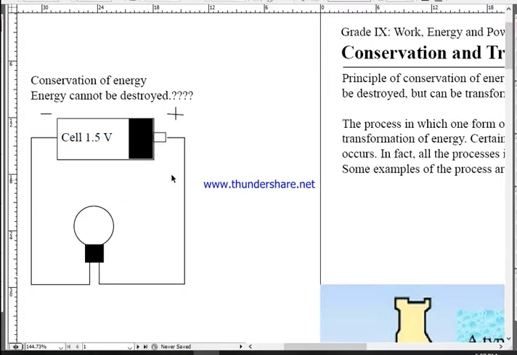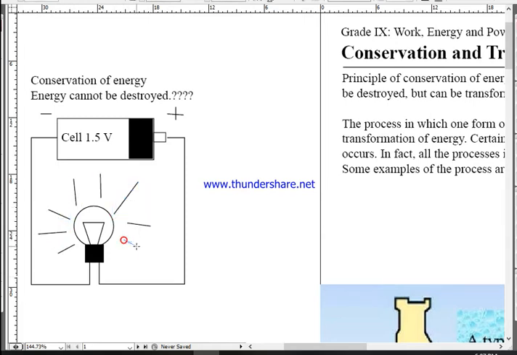The chemical energy present in the battery, yes, the battery contains chemical energy. That chemical energy is first being converted into electrical energy, and then it is being converted into kinetic energy. Okay, not kinetic energy, I'm sorry, it is being converted into light energy. Are you getting me?